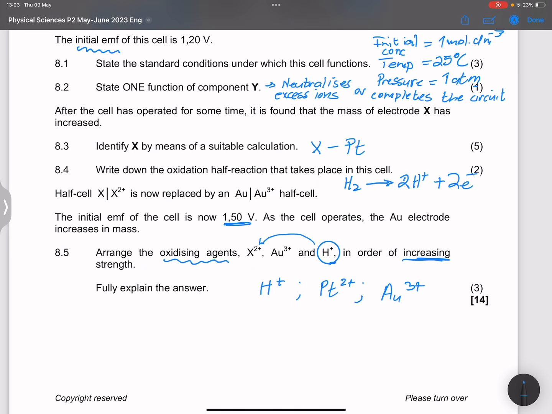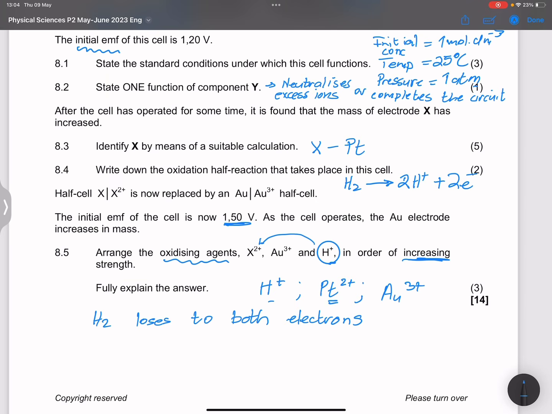In this case, they say fully explain. So note, first of all, H2 is the one that lost electrons to both. So it loses electrons to both PT and AU. That's why it's the weakest. And then I noticed that the reduction potential of PT is less than that of AU.